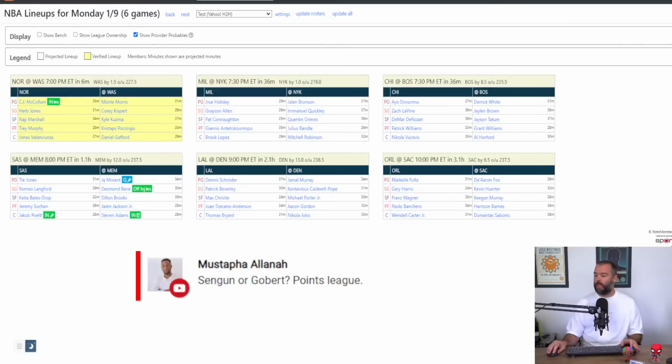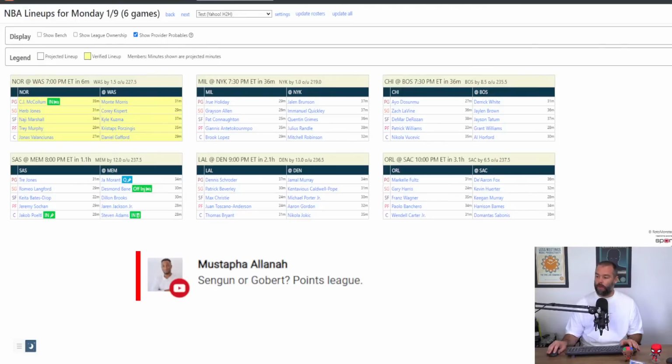Şengün or Gobert in a points league? Mustafa, what do they average in your points league? Have a look over the last 2 weeks, the last 3 weeks, the last week, the whole season. This is how you make a decision in a fantasy points league, right? Understanding the trends. Şengün's production is rising at the moment, so it's more realistic to have a look at what he's done the last week, the last 2 weeks, the last 10 days. Gobert's value has been relatively static, but then see which one you want from there.